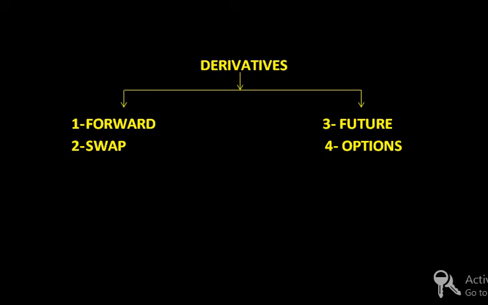Derivatives have four subcategories, that is forwards, swaps, futures and options. Forwards and futures are almost the same in the transactional manner, but slightly different in the regulatory. Futures are more regulated than forwards, and have more creditworthiness and less default risk than forwards. In today's session, I will focus more on futures and options, what their concept is, how we are going to execute the contract in futures and options, and what their payoff diagrams, that is P&L diagrams, would be.